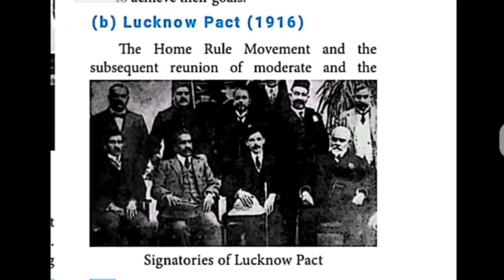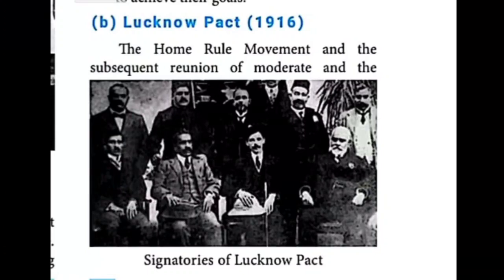The next, what is given, is the Lucknow Pact. What is that? As I told, in 1907 at the Surat conference, the Congress was divided into two, moderates as well as extremists. They had a number of differences of opinion, the Congress people as well as the Muslims.